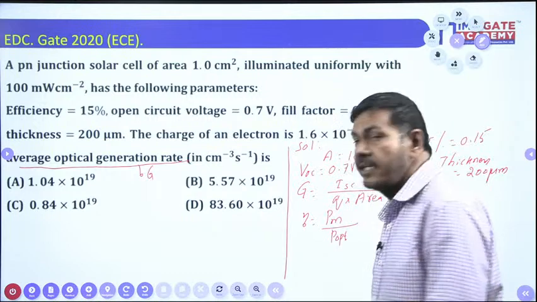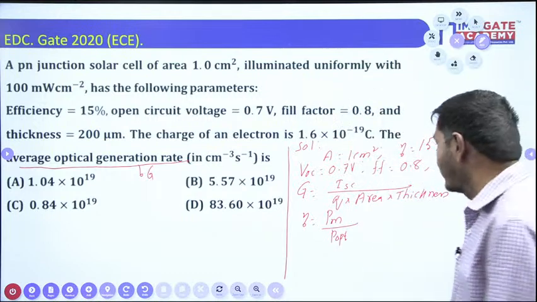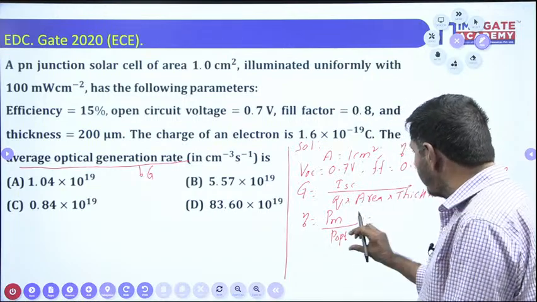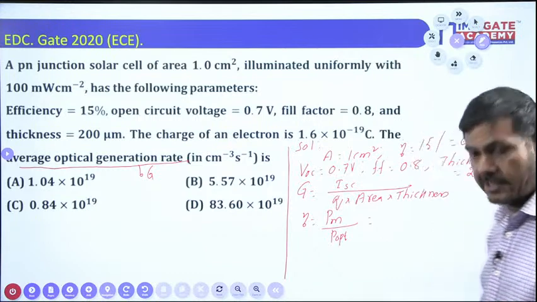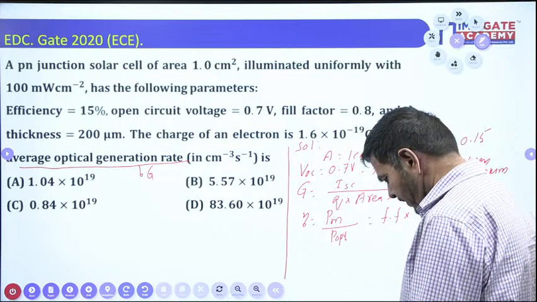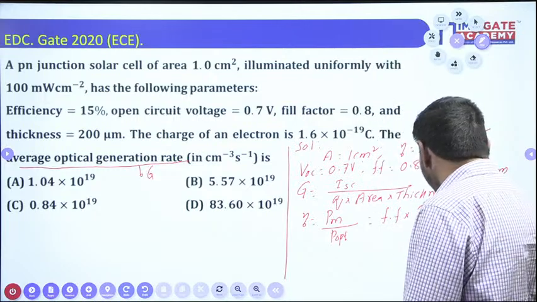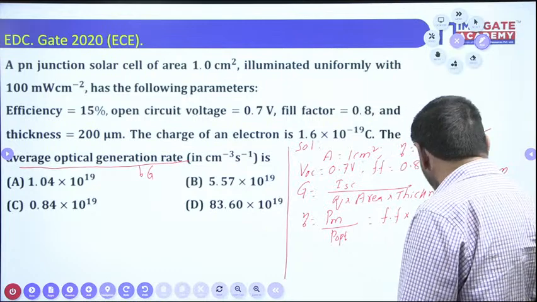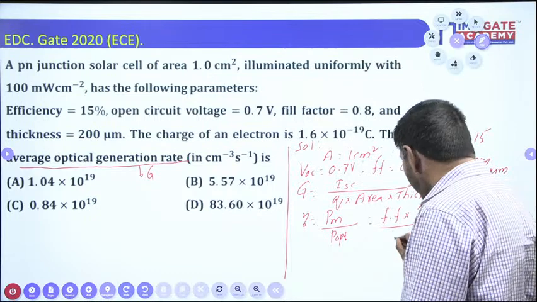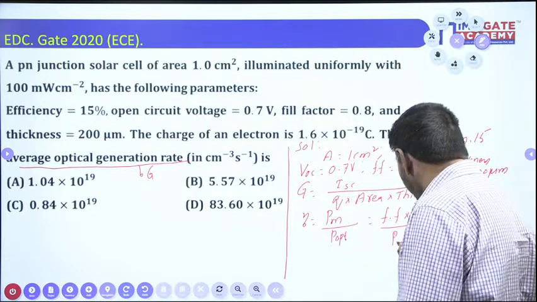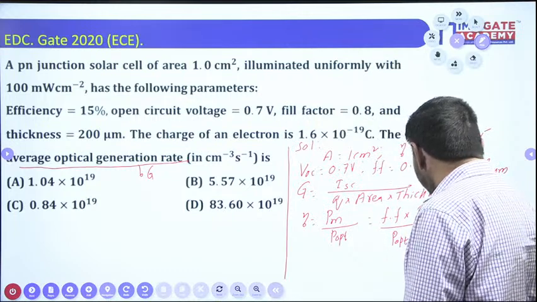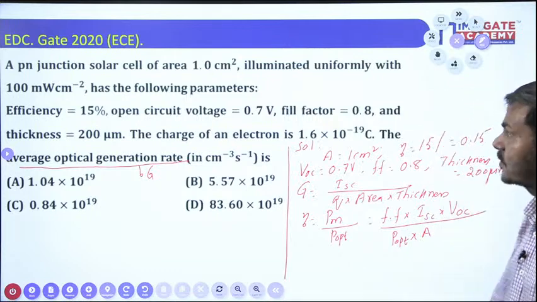P maximum by optical power they will use in the solar cell. Whenever the formulas of the P max and P optical are substituted, the simplified form of the equation comes as efficiency equals fill factor into ISC into VOC, the open circuit voltage, divided by P optical, and P optical is the same as intensity into area. That formula is generally used only now.